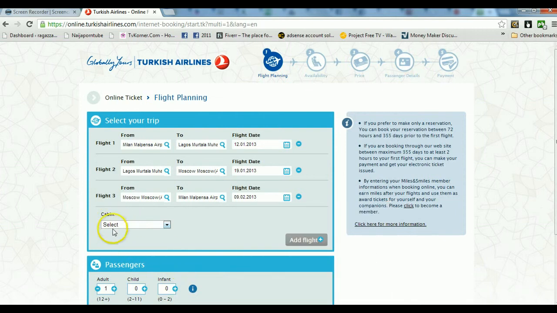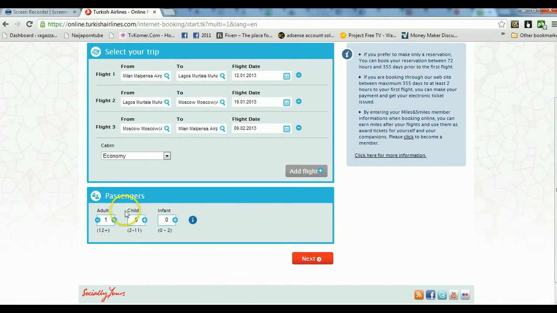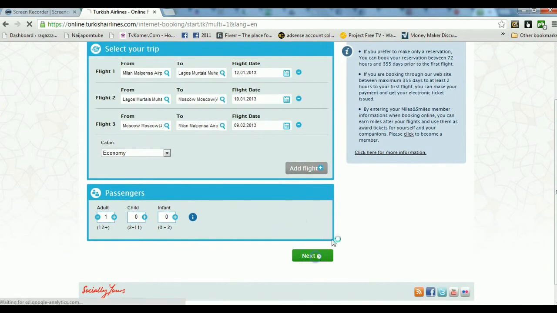Then for the cabin selection, just put economy, which is the cheapest. Then for the passenger details, now just 1 person, that's all. Then you go next.